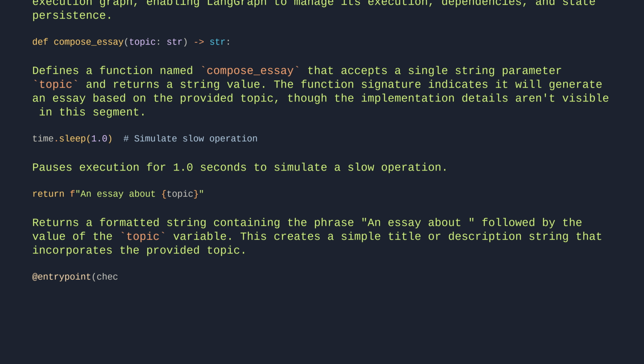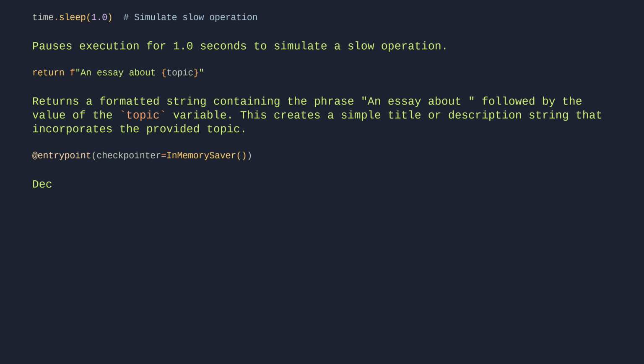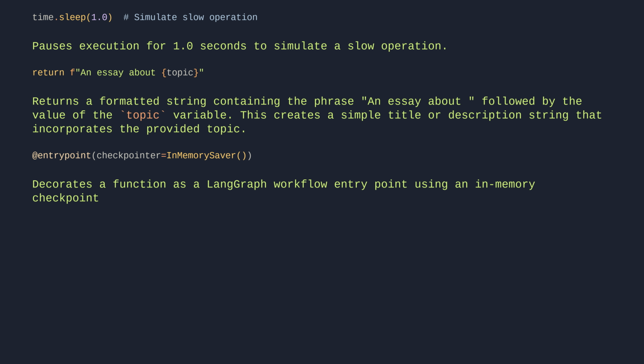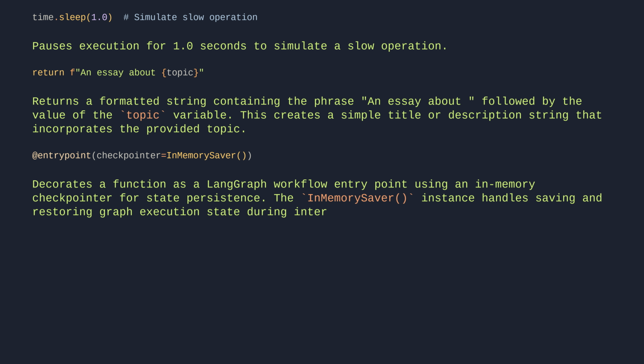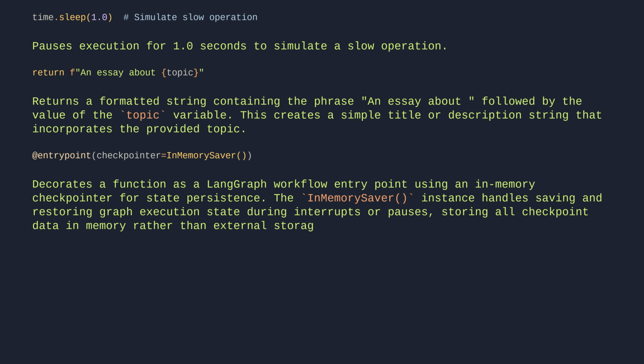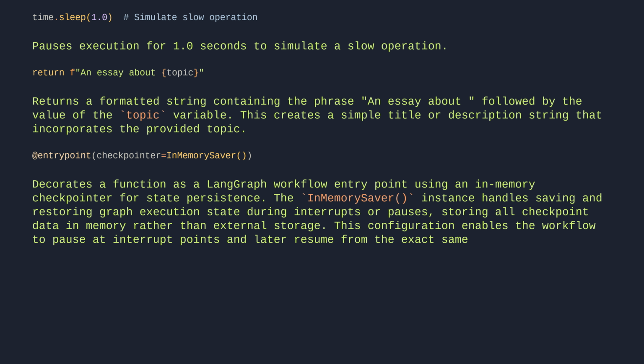@entrypoint(checkpointer=InMemorySaver()). Decorates a function as a LangGraph workflow entry point using an in-memory checkpointer for state persistence. The InMemorySaver instance handles saving and restoring graph execution state during interrupts or pauses, storing all checkpoint data in memory rather than external storage. This configuration enables the workflow to pause at interrupt points and later resume from the exact same state, with the thread ID acting as the persistent cursor to identify which checkpoint to load.